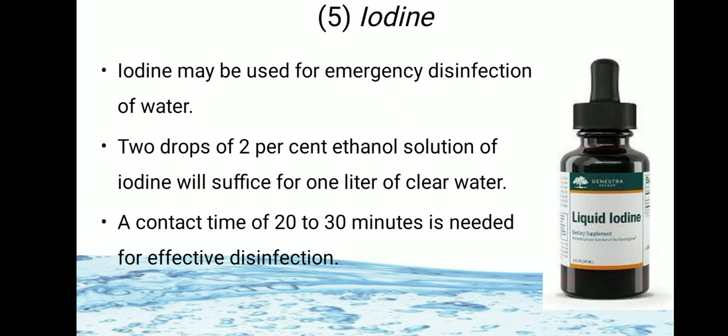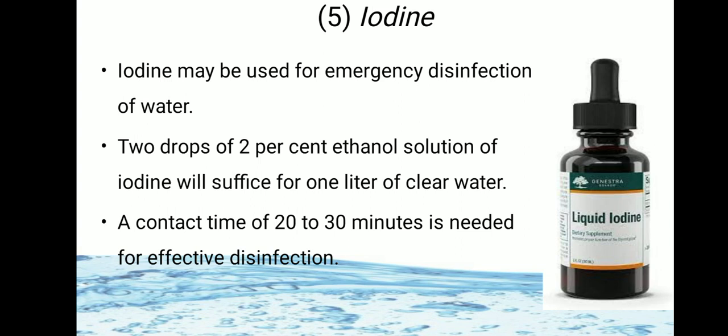Fifth chemical used is iodine. Iodine may be used for emergency disinfection of water when chlorine is not available. So 2 drops of 2% ethanol solution of iodine is required for 1 liter of clear water, not turbid water.